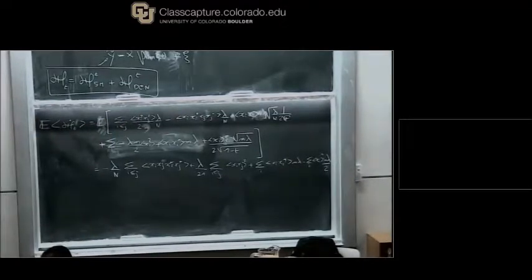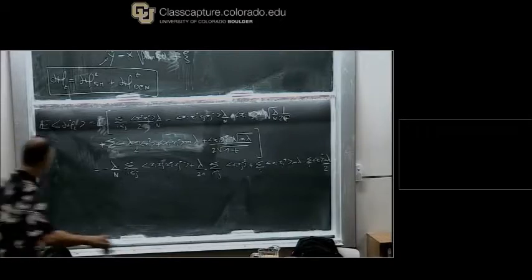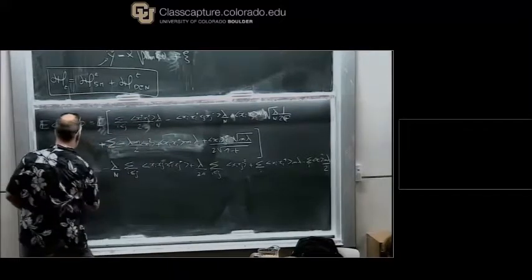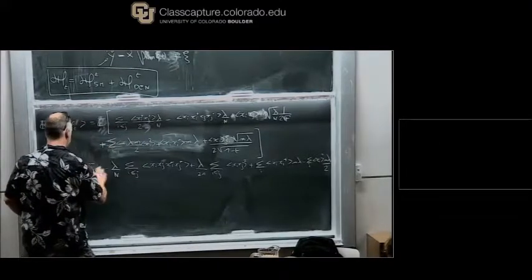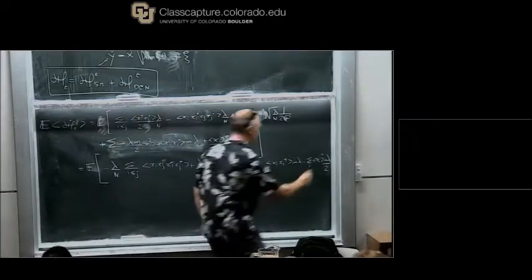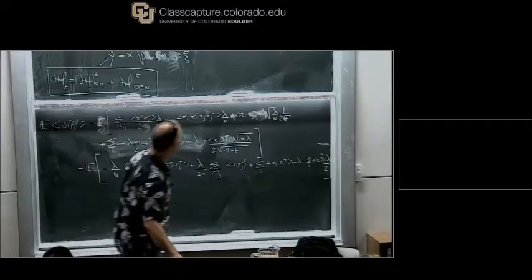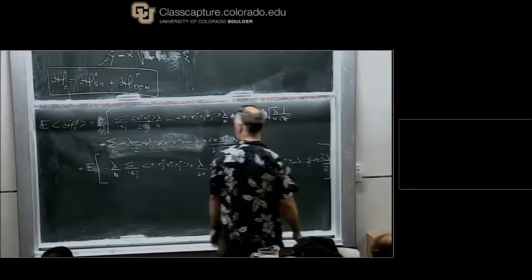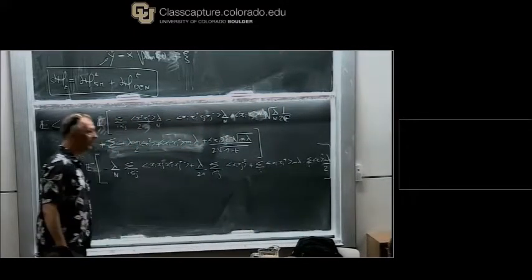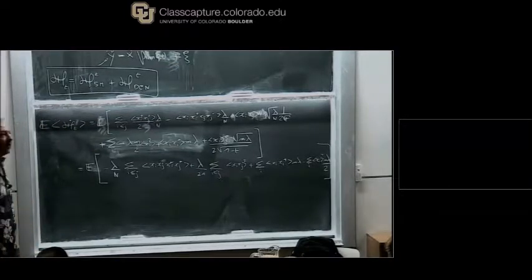Yes, Marilou? The last line still has an expectation. Yes, of course. Minus xi average squared, m lambda over 2.